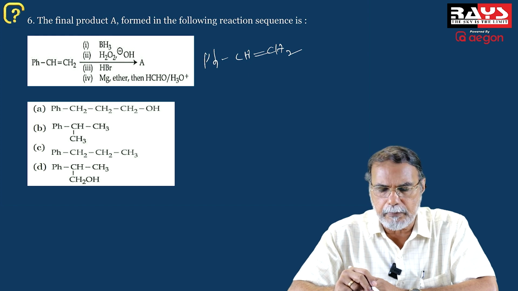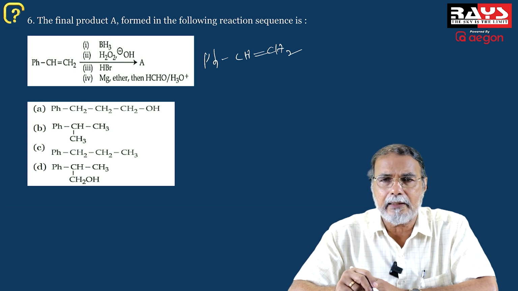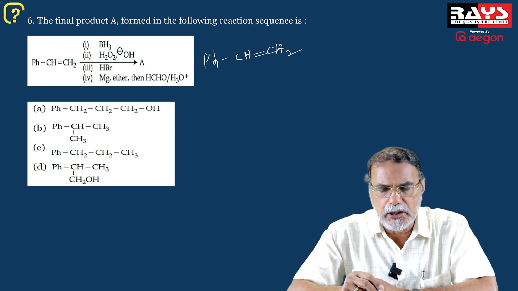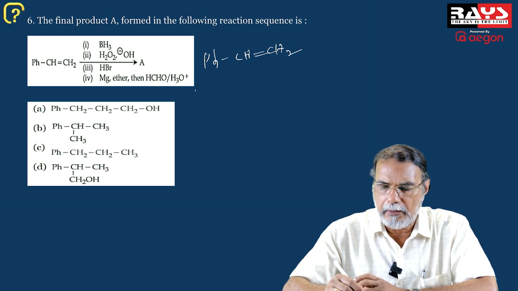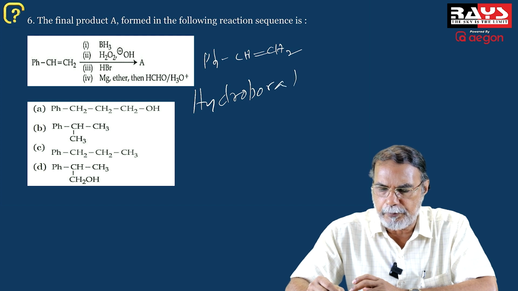And in the next step, it is oxidation by an oxidizing agent, hydrogen peroxide in the presence of alkali. Oxidation in alkaline medium. And these two reactions together, most of you may know, are what is called hydroboration oxidation.